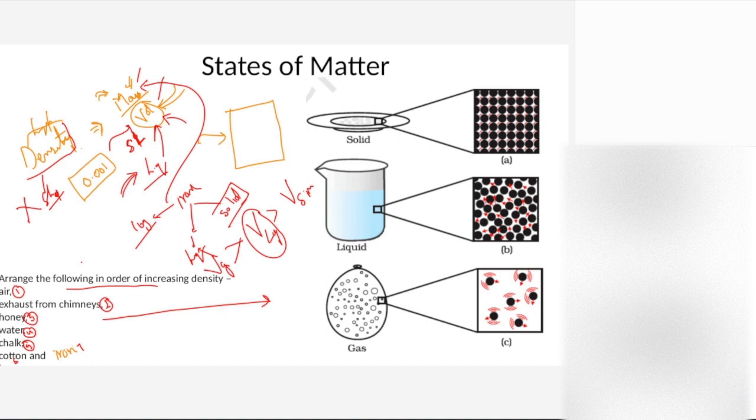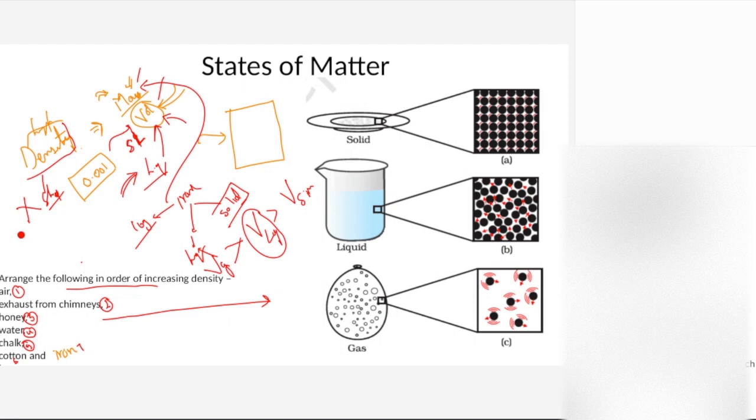Everyone attempted. Archana, Sriraj, Saubhagya, everybody try to attempt this. Arrange the following in the increasing order of the density. 1 2 4 3 6 5 7. 2 1 4 6 3 5 7.